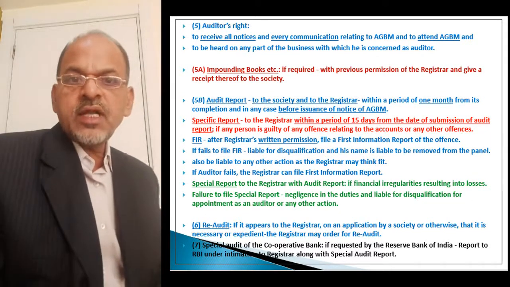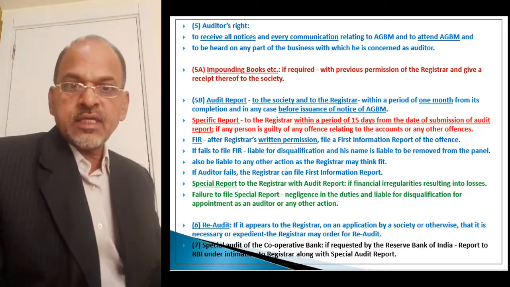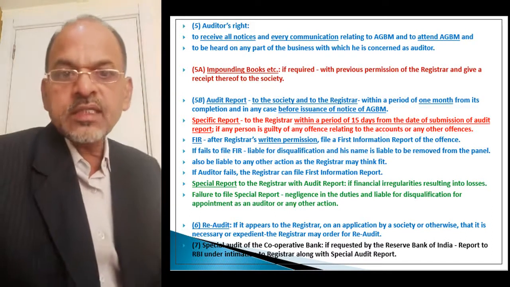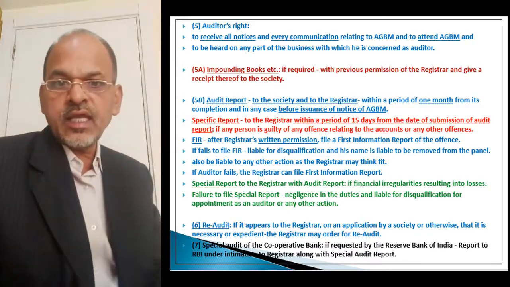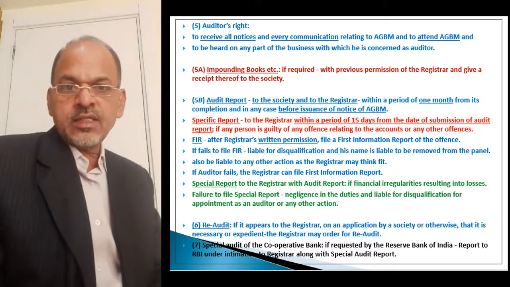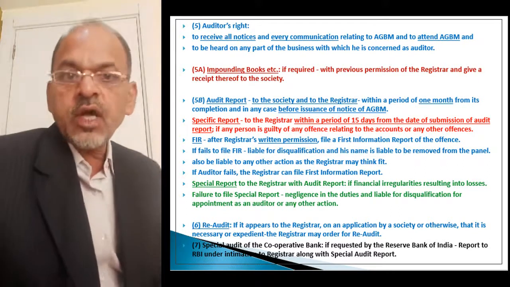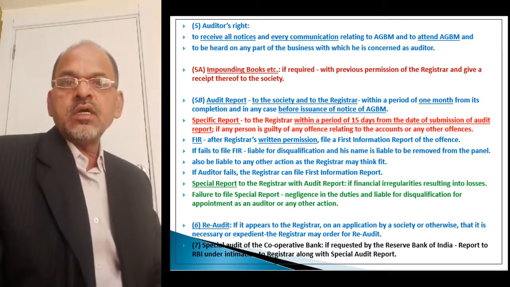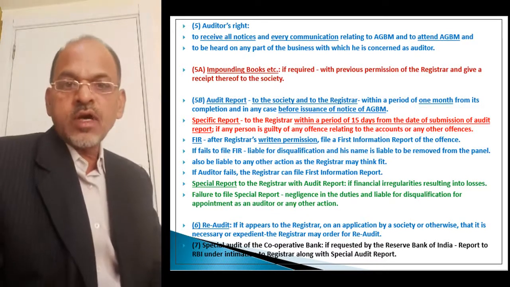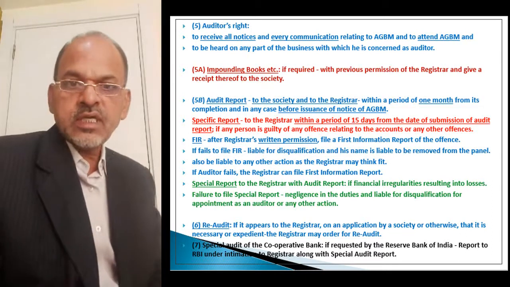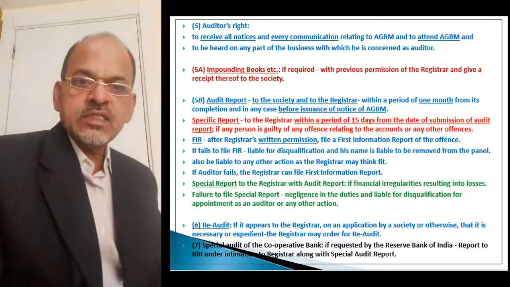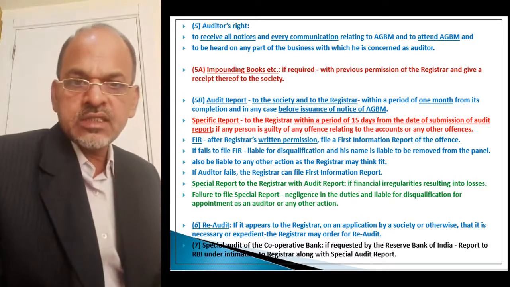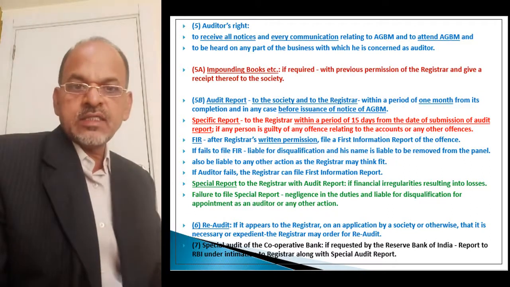Re-audit is mostly demanded by the present managing committee about the working of the previous managing committees, especially when they feel that there were a lot of irregularities, violations, misappropriation of funds, embezzlement of funds, or fraud during the period of the previous managing committee. This demand is generally made by the present managing committees.